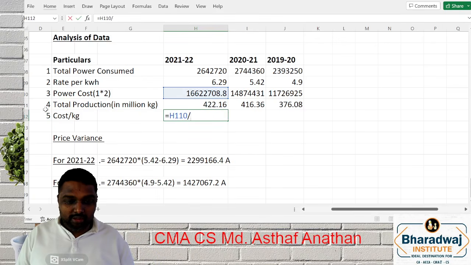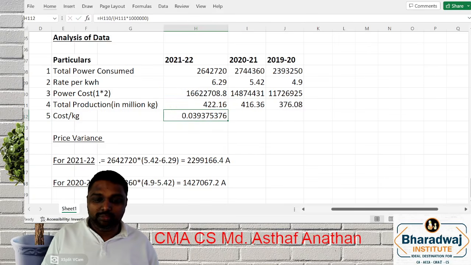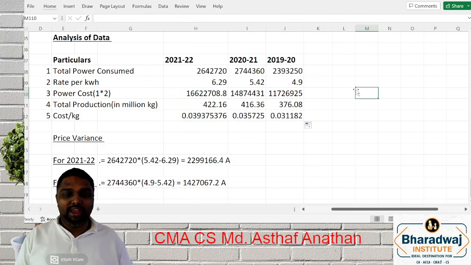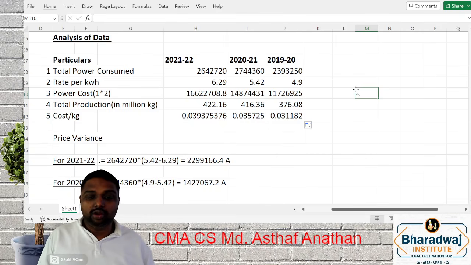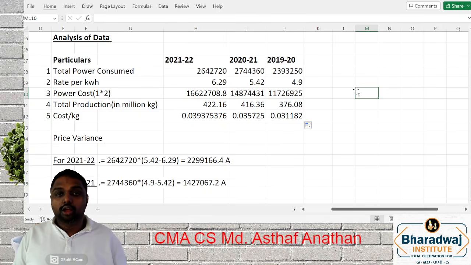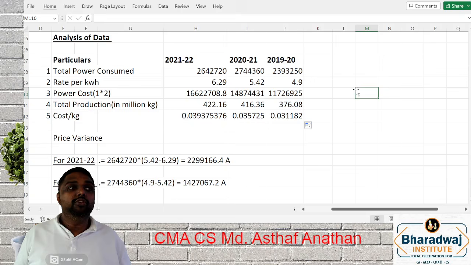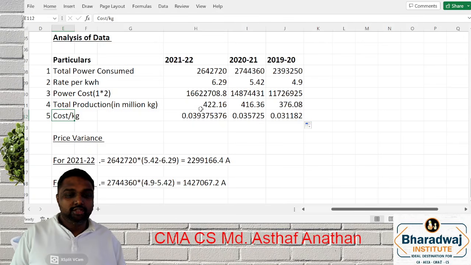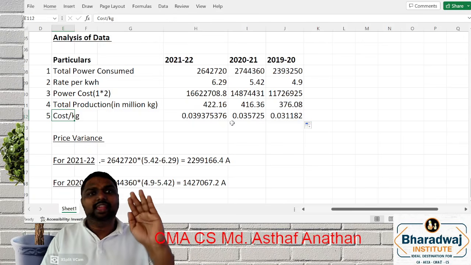You have to divide by this data. You have to increase what? 6 zeros, correct? So your cost will be 0.39039. Don't worry, final answer will get corrected. This is your cost. Are you agree or not? If you want, you have to reduce. It's a bigger number. You can give it in hundreds or in thousands like that. You can change it. We'll make it in kg itself.